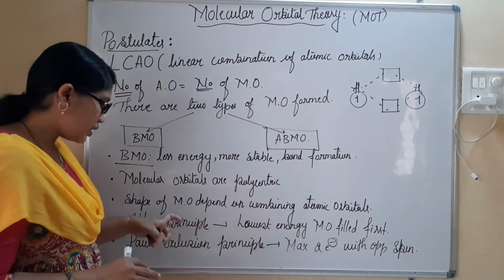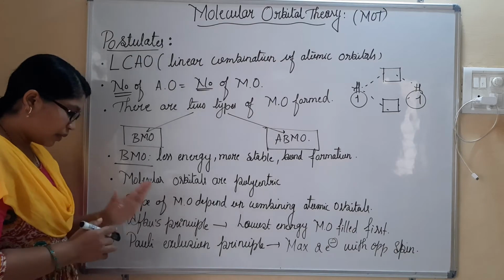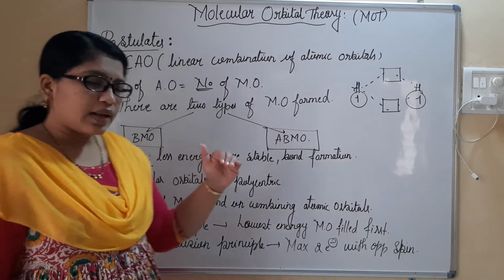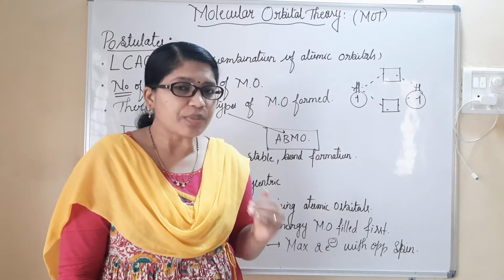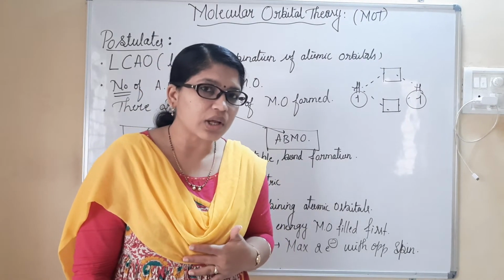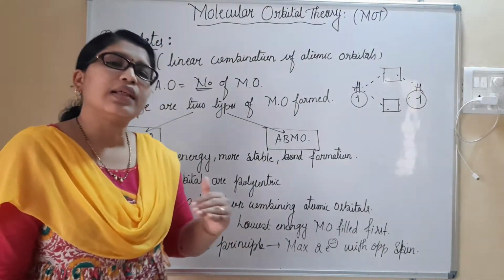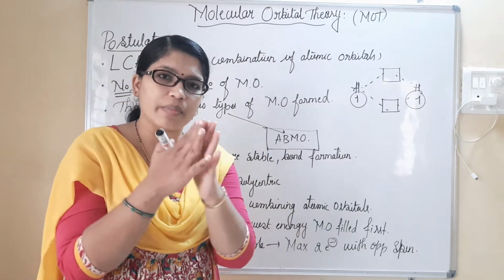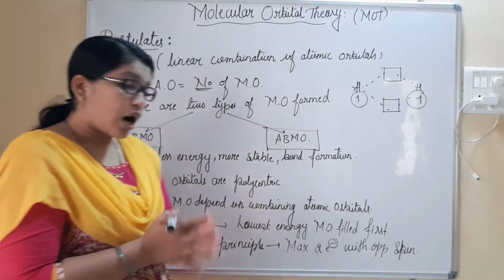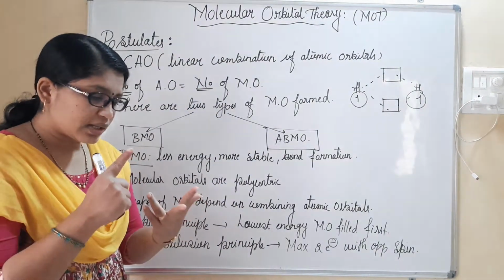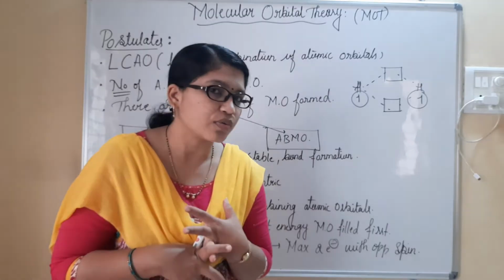Done. Next, these two seem to be the most important points. You have to remember these things. We will be filling electrons because we will be having electrons in the atomic orbitals. Atomic orbitals combine, they will form the molecular orbitals. Once the molecular orbitals are formed, we are supposed to fill the electrons in them, because due to the combination of atomic orbitals itself, molecular orbitals are formed. So how to fill the electrons into them? That is, in the bonding molecular orbital and in the anti-bonding molecular orbital, we are supposed to fill the electrons.